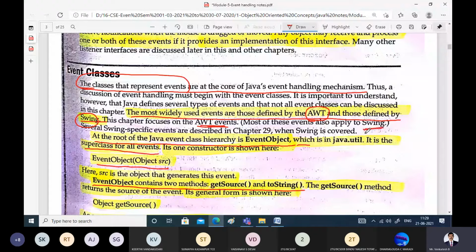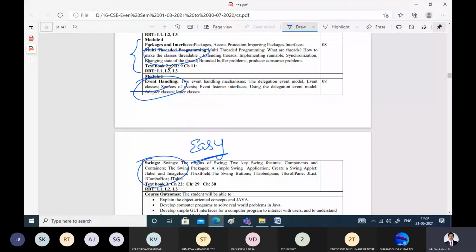So there are two ways we can generate events, either by using the Abstract Window Toolkit or by using Swing. That is module 5: the first half covers the events which use the Abstract Window Toolkit, and the second half covers Swing.